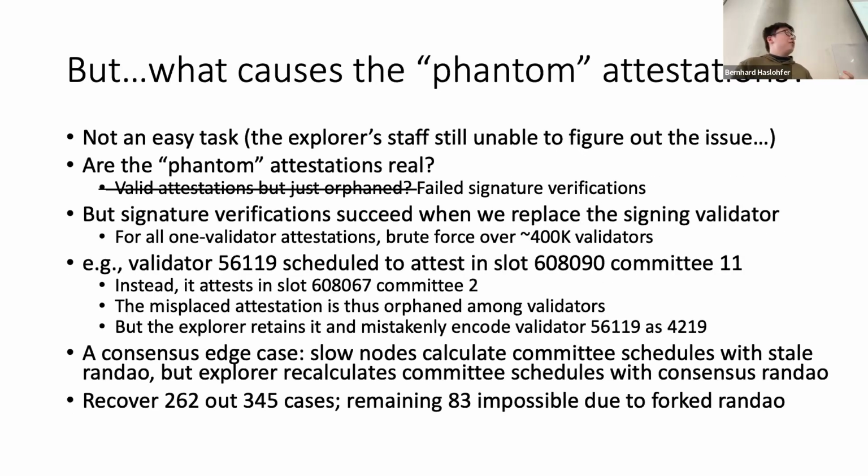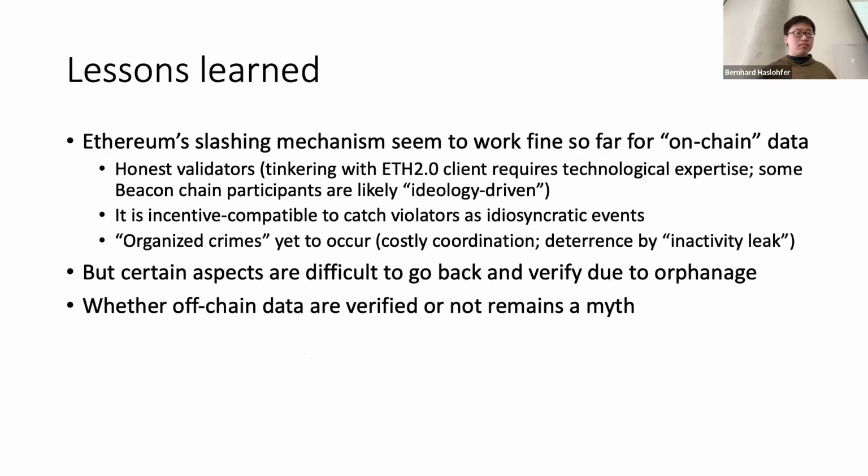Can we recover the right validator, given that the validator number is actually wrong? We actually can. We brute force all the public keys and check which public key makes the BLS verification work, and we can recover it. That thing happens, but it's a different validator that signed, and it just confirms that our thesis is right. Basically, it's because the committee schedule is delayed and not synchronized with the majority of nodes.